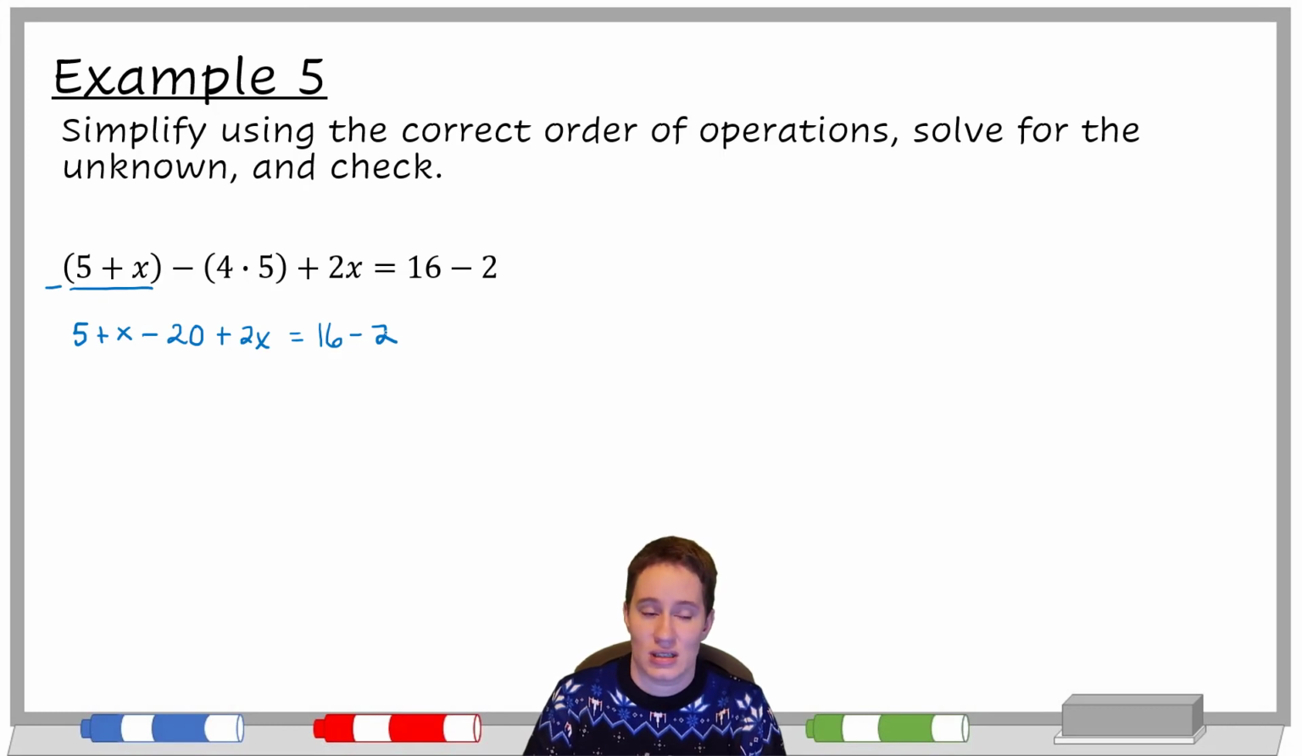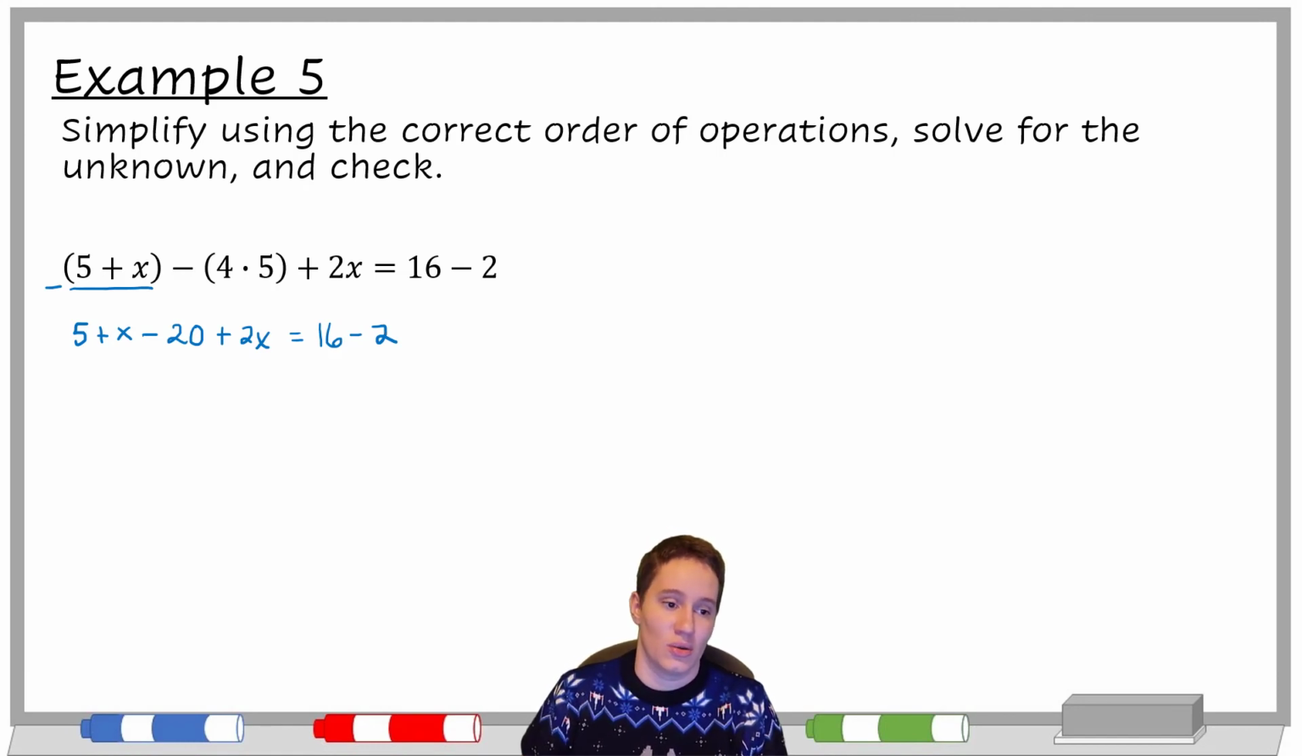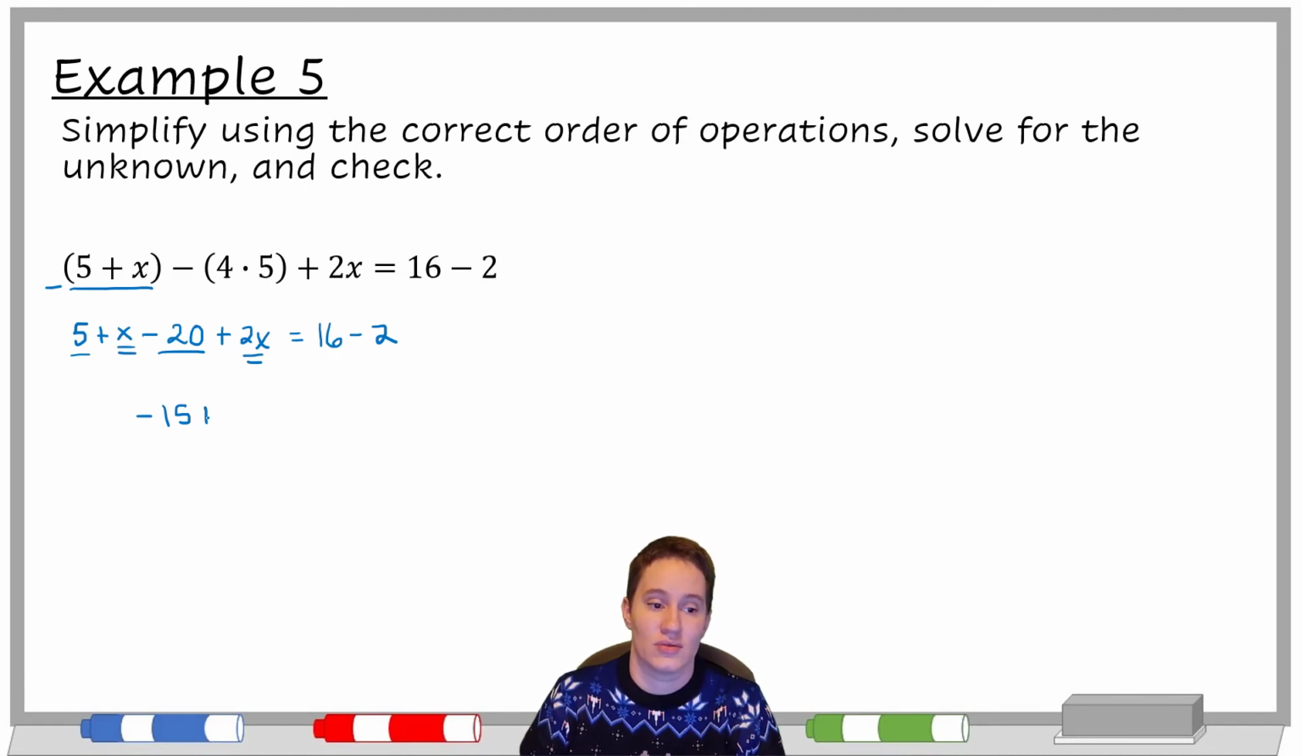So then we're doing addition and subtraction, and this is where on the left side we have to think about like terms because we have a mixture of numbers and x's. So we need to do the 5 and the negative 20 together and get negative 15, and the x and the 2x together, which gives us 3x. On the right side, we have like terms also. 16 minus 2 is 14.